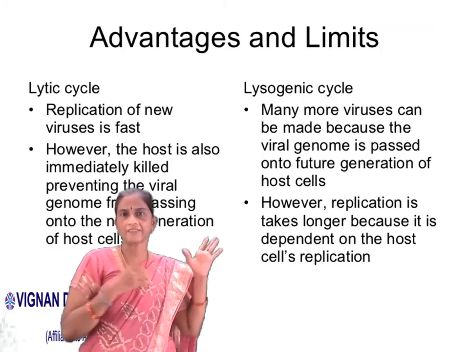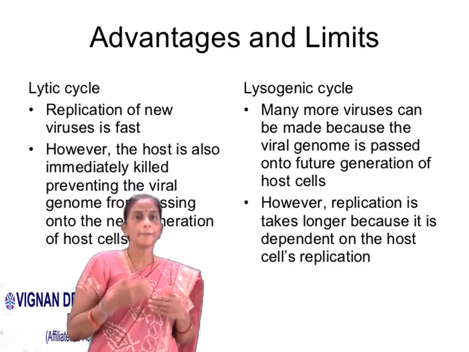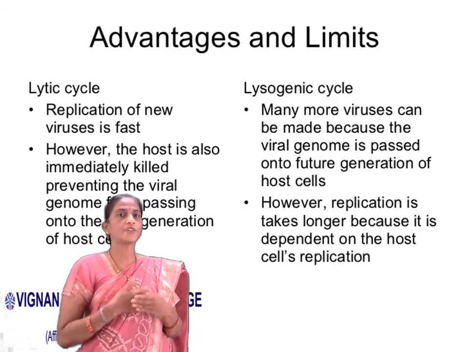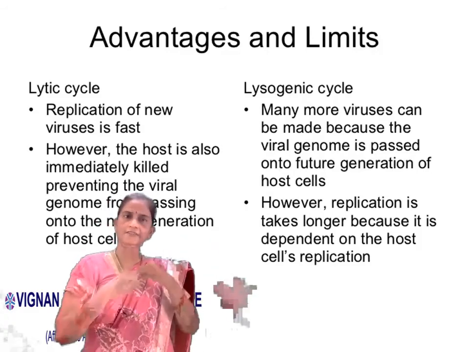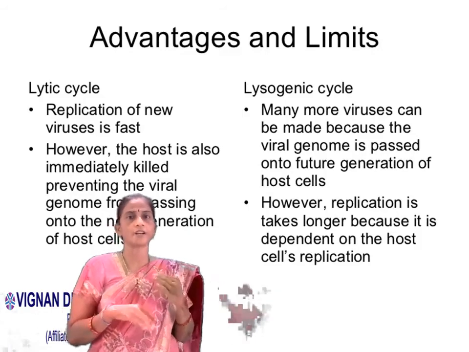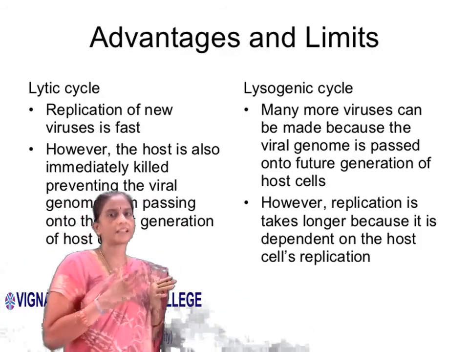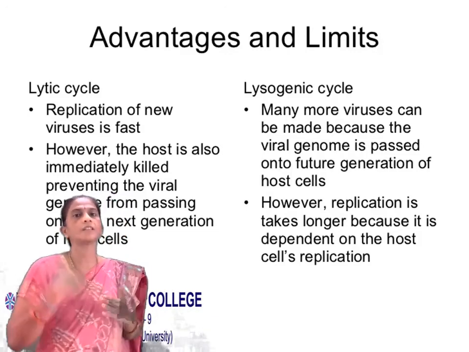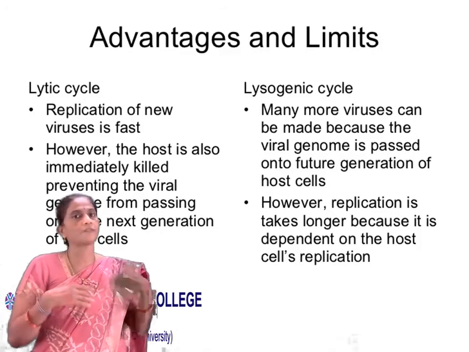Next, what are the advantages and limits of the lytic and lysogenic cycles? Coming to the lytic cycle, replication of new viruses is very fast. It lyses the cell and the viruses can be released. However, the host is also immediately killed, preventing the viral genome from passing on to the next generation of the host.